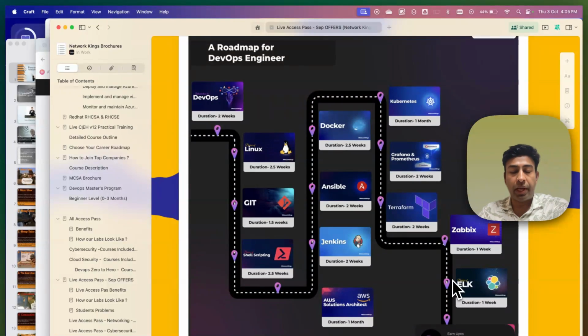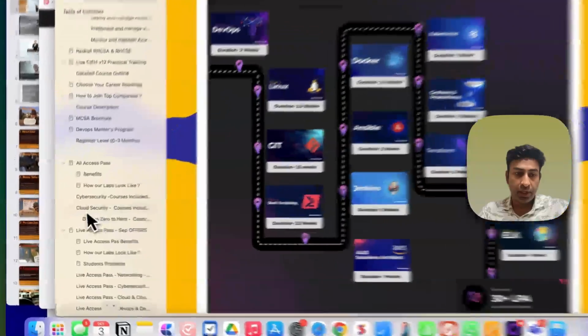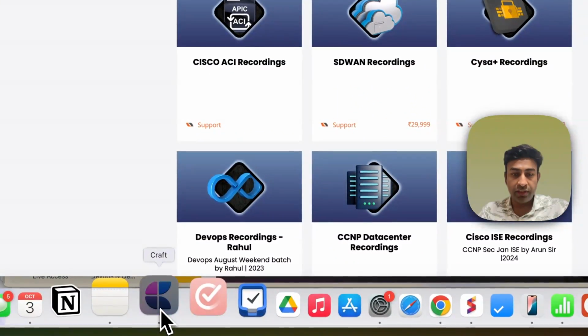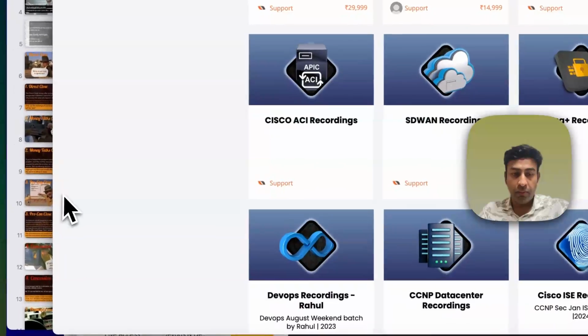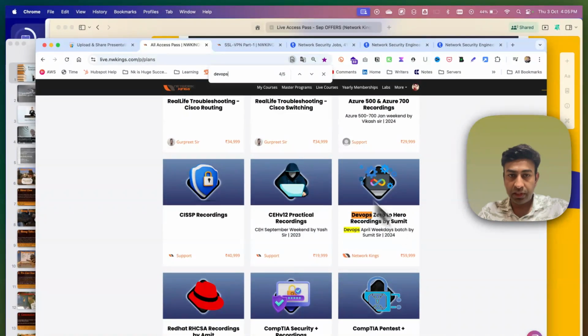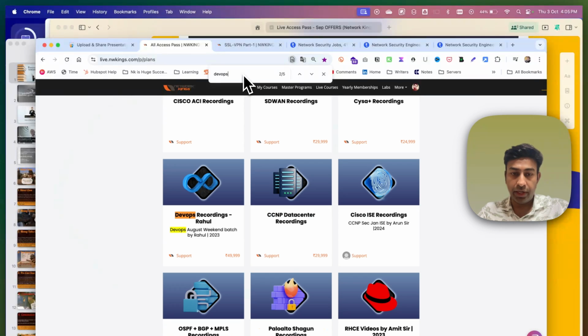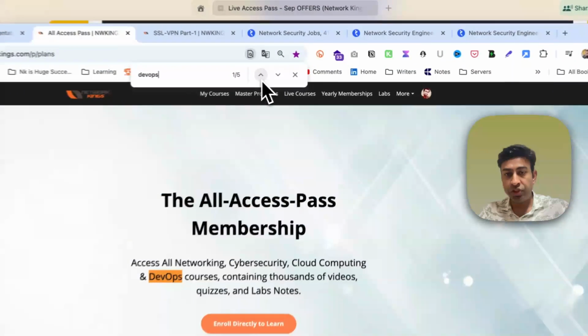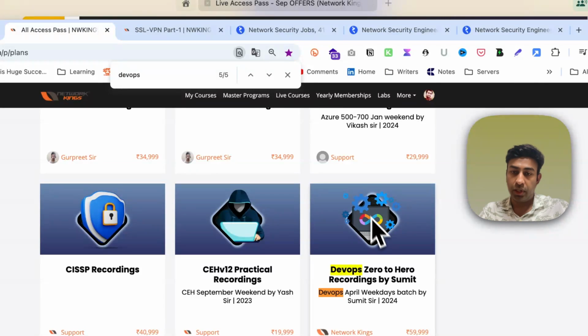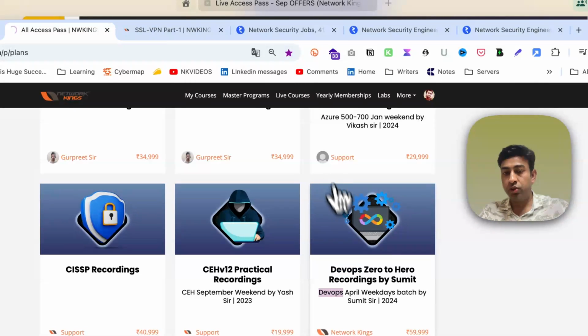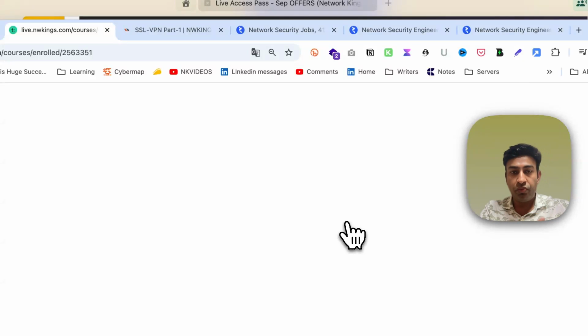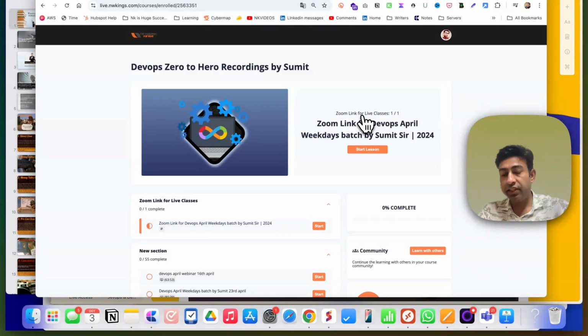Then we have the DevOps plan. If you wish to join DevOps, people ask us, sir, where are all these batches, Docker, container, Ansible? DevOps is a full-fledged program, and this is DevOps from Sumit, and another DevOps we have also added by Rahul. So it means some courses where you will get more than 100 hours of content from multiple trainers, because Rahul is also a DevOps engineer, and Sumit is also our DevOps engineer. Whenever we conduct live batches, those live batches will be added here, so we make sure you get the latest content every time.